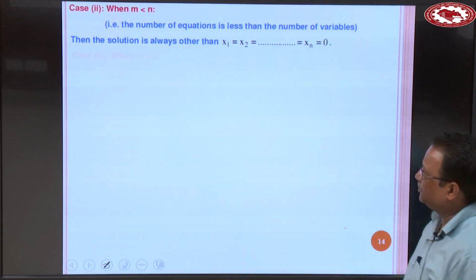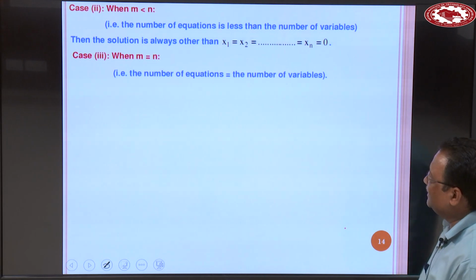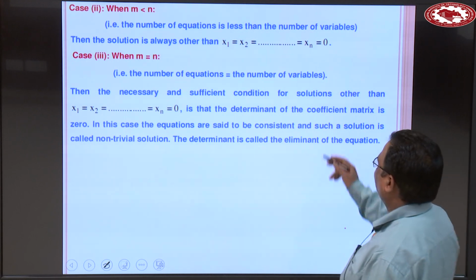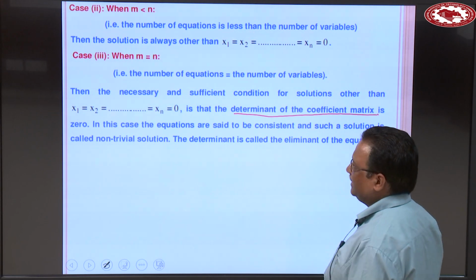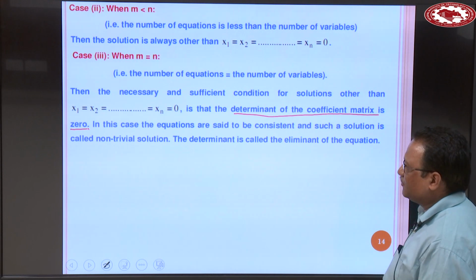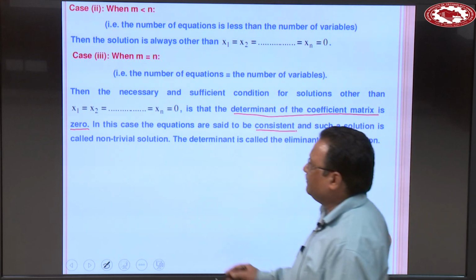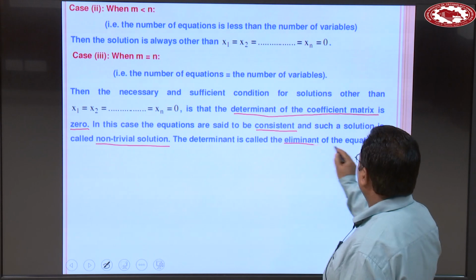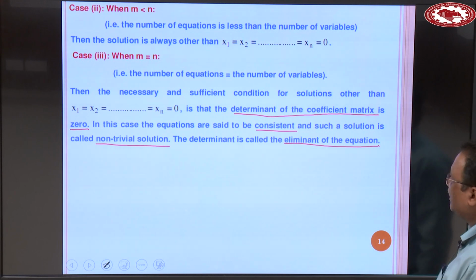Case 4, when m is equal to n, that is the number of equations is equal to the number of variables, then the necessary and sufficient condition for solutions other than the trivial one is that the determinant of the coefficient matrix is 0. In this case, the equations are said to be consistent, and such a solution is called a non-trivial solution. The determinant is called the eliminant of the equations.